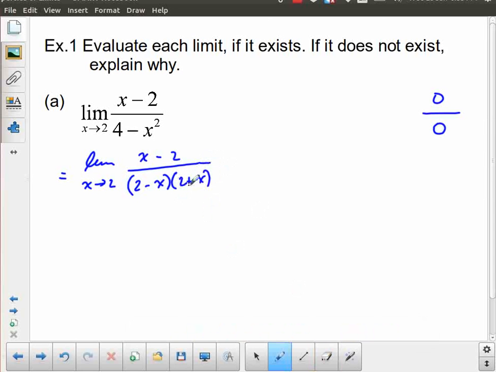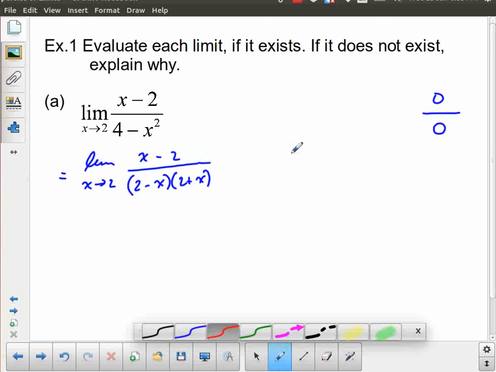And by writing it that way, it might not be immediately obvious, but you should notice some similarity between x minus 2 and 2 minus x. Now there's a couple of ways you can deal with this. One of them is you've gotten to the point where you recognize how they interact with each other, and you can just go ahead and perform that division because they are the same factor. It's that question: how many times does 2 minus x go into 2 minus x, and how many times does it go into x minus 2?